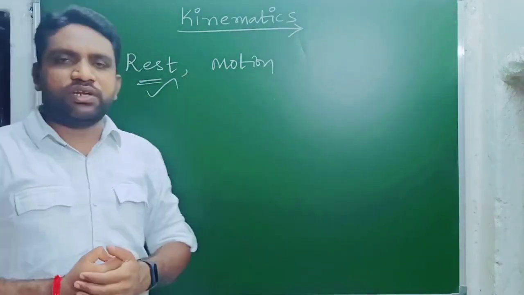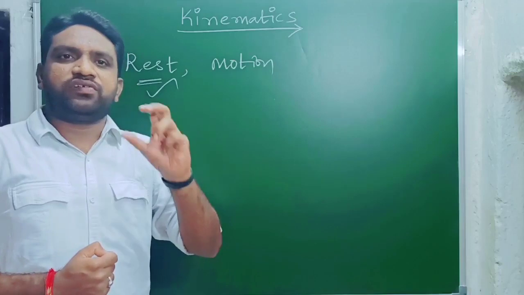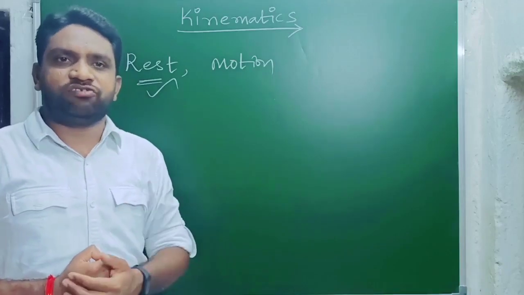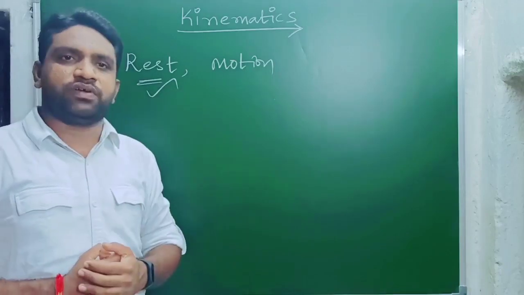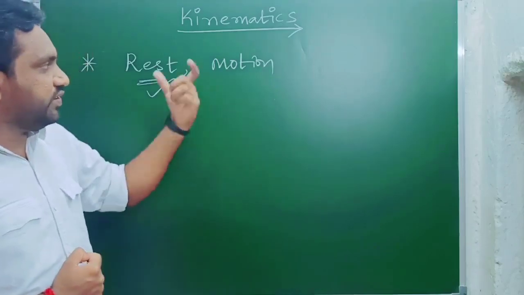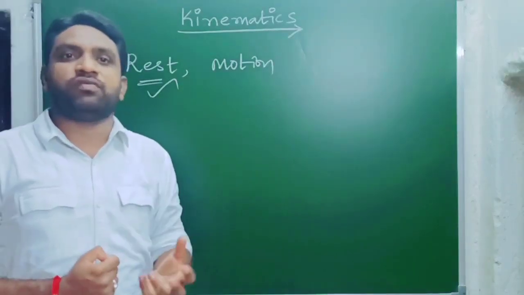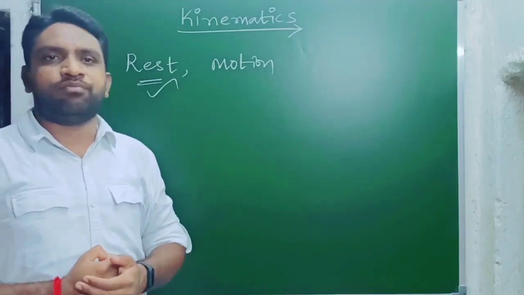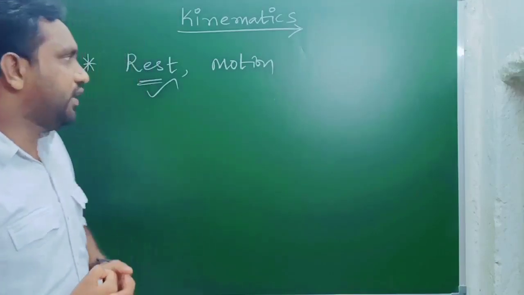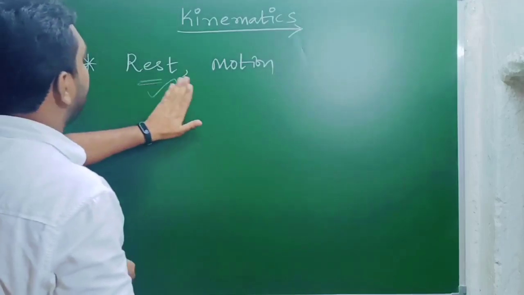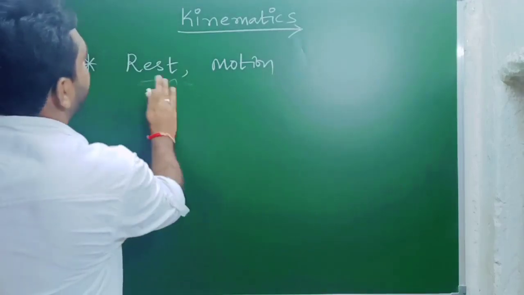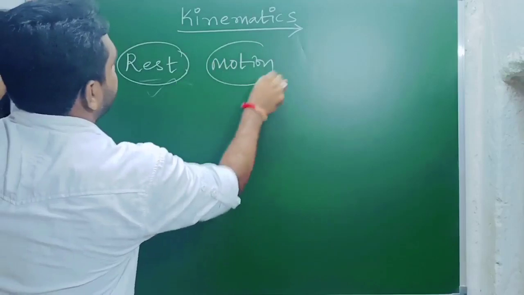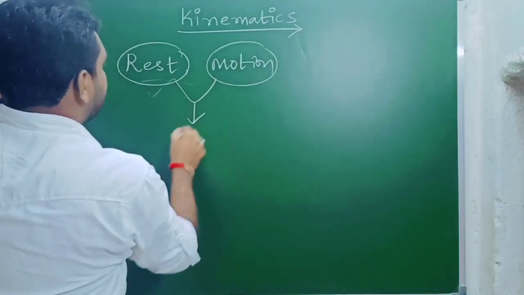What about motion? If an object continuously changes its position with respect to the observer, then that object is said to be in motion. One more thing you should know: rest and motion both are relative terms.